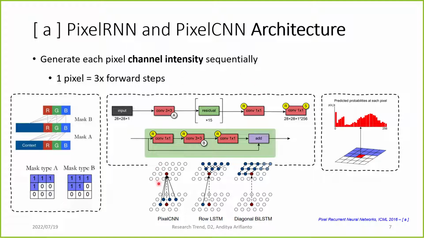It is either in the form of PixelCNN, where to generate one pixel it can look at the immediate pixels on the left and upper side, or using Row LSTM, where to generate one pixel it can see the whole row of pixels above it, or Diagonal BiLSTM, where it can see all pixels above and on the left.